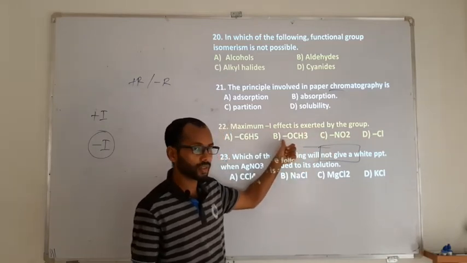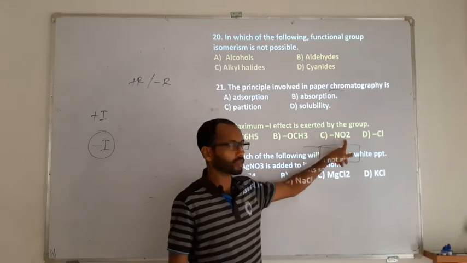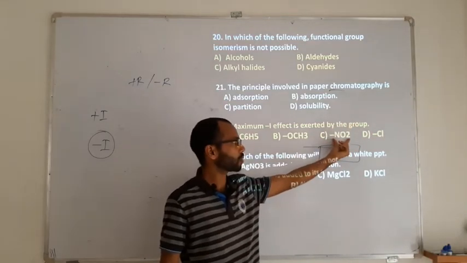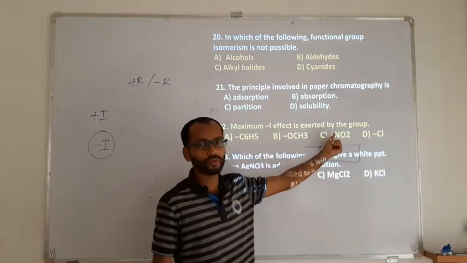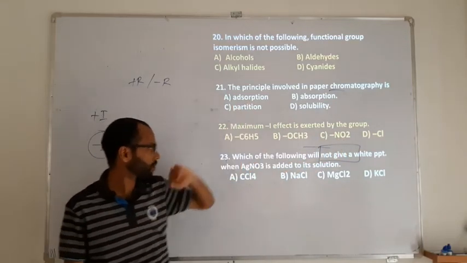Definitely oxygen can win the race there, but it is connected to carbon, which is donating, whereas here nitrogen is connected to oxygen, which is withdrawing. Means overall NO2 is going to be the most withdrawing group, so that shows a maximum I there.